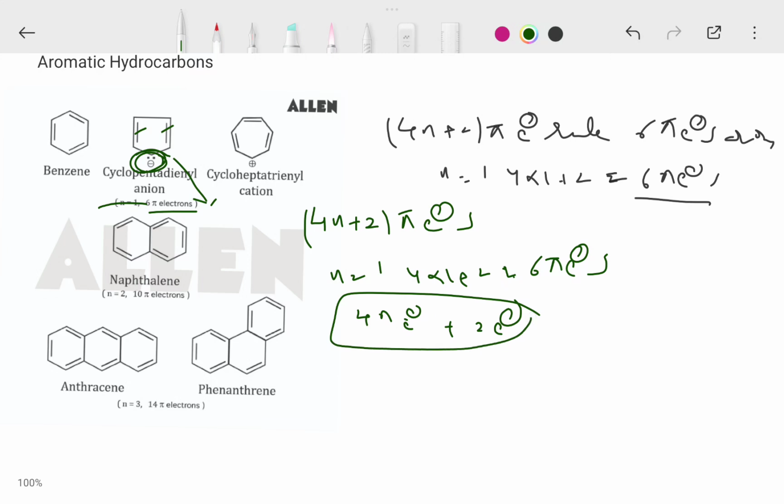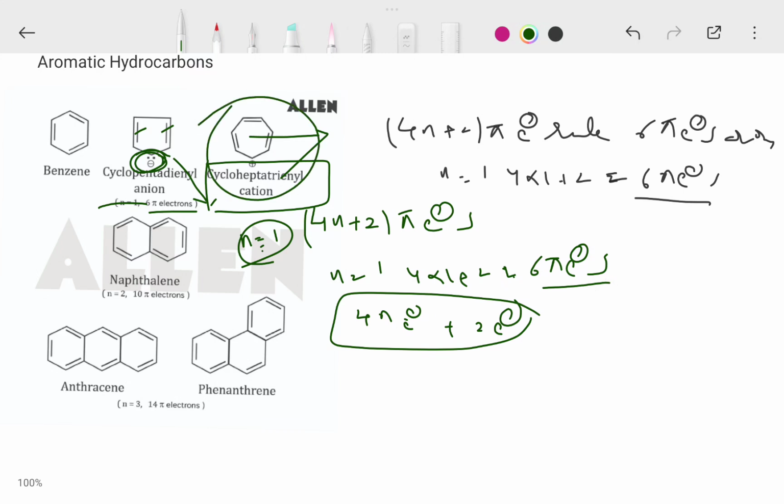And the next one, the cycloheptatrienyl cation, or tropylium cation. In the cycloheptatrienyl cation, every carbon atom undergoes sp2 hybridization. This tropylium cation also obeys 4n plus 2 pi electrons. If n is equal to 1, it has 6 pi electrons. This is also an aromatic compound.